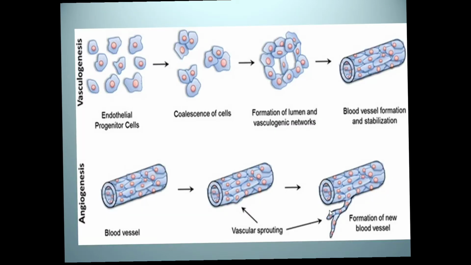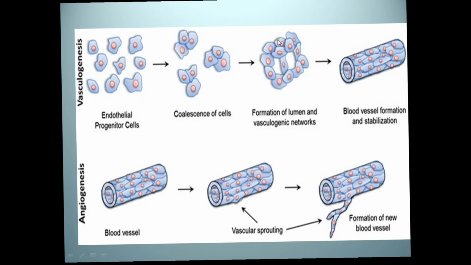So first of all we have to start with the formation of vasculogenesis. When the three germ layers are formed, the mesoderm is the layer that is responsible for the formation of the connective tissue elements, the blood, the circulatory system, the muscles, and the vessels. They are all derived from the mesoderm. So the mesenchymal cells accumulate along the whole length of the embryo in the form of clusters, and those clusters are basically the endothelial progenitor cells.